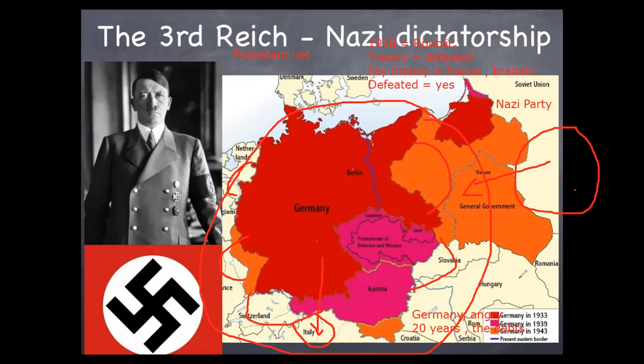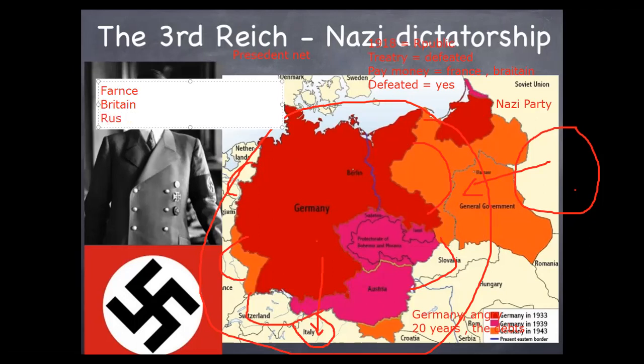The other countries found that Germany was extending and expanding more and more. Now, if they let Germany do that, then it will swallow the whole of Europe. Then who will stand to say no? The same old enemies: France, Britain, Russia, and America. They made an alliance also against Hitler and they tried to attack each other.